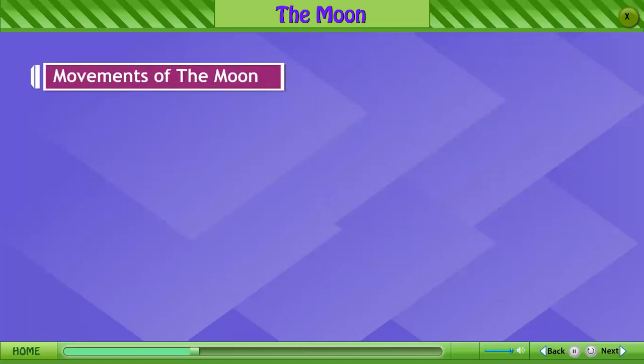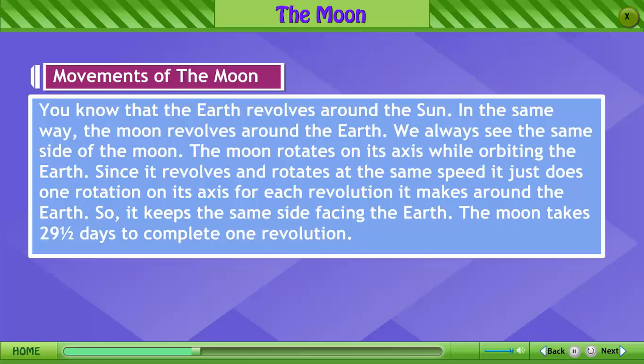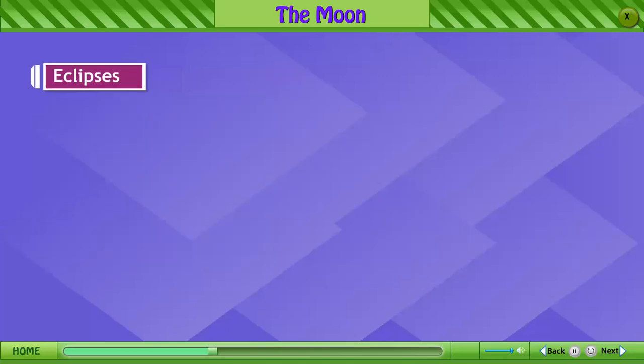Movements of the Moon. You know that the Earth revolves around the Sun. In the same way, the Moon revolves around the Earth. We always see the same side of the Moon. The Moon rotates on its axis while orbiting the Earth. Since it revolves and rotates at the same speed, it makes just one rotation on its axis for each revolution it makes around the Earth. The Moon takes 29.5 days to complete one revolution.